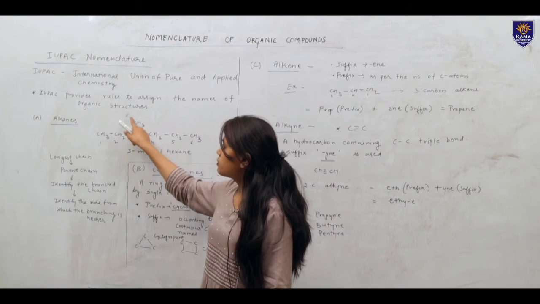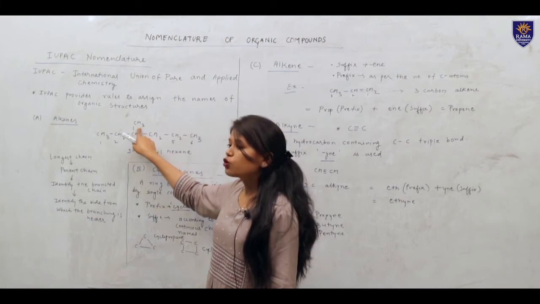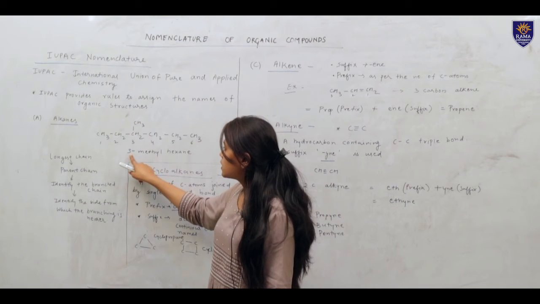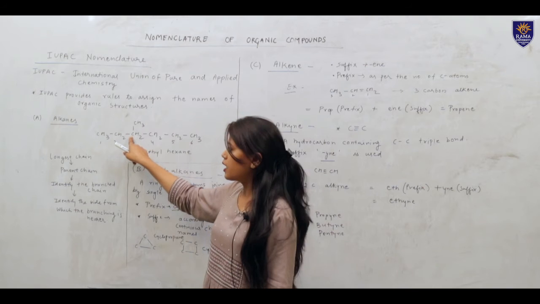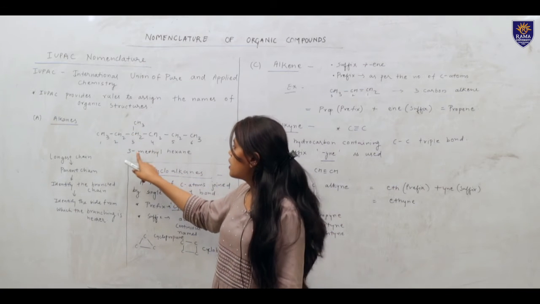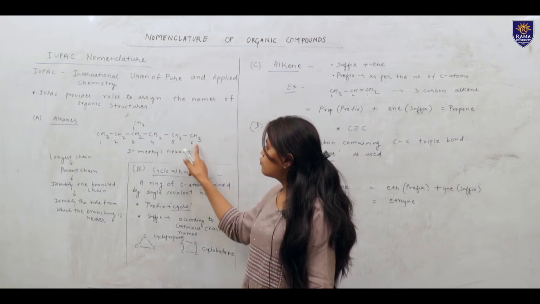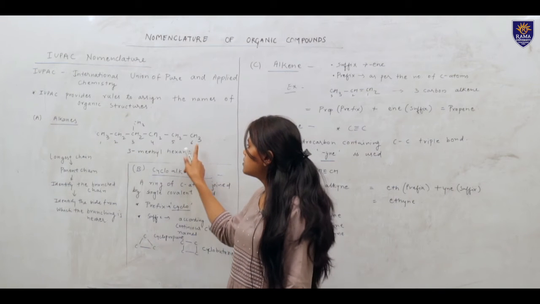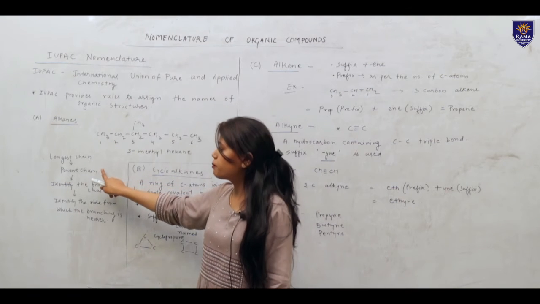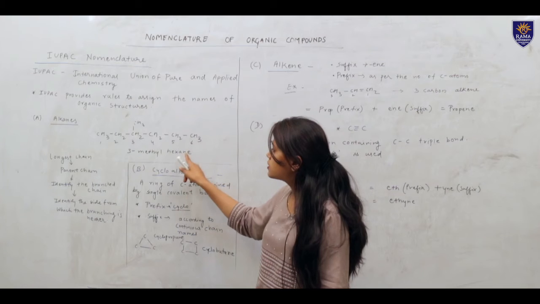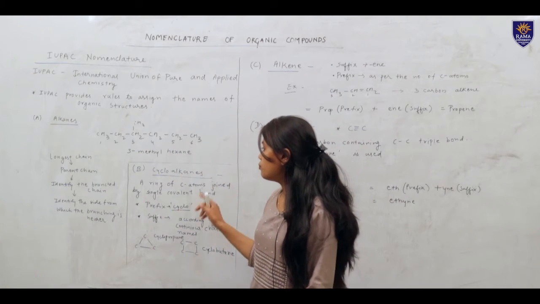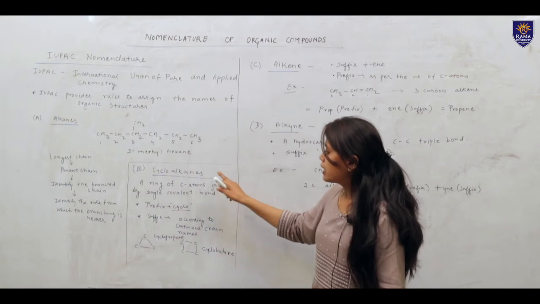At the 3rd position, a methyl group is attached, that's why 3-methyl, and hexane for 6. The parent chain contains 6 carbons, that's why hexane.